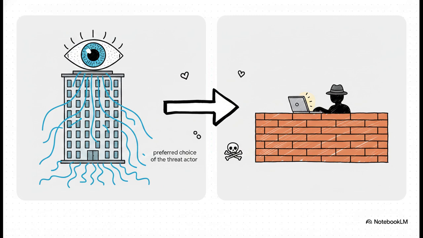Think about it. If you're trying to run a covert political influence campaign, you absolutely do not want to send all your generated propaganda through a corporate API that tracks everything you do and can shut you down in a second. No. You want a model you can download, run on your own hardware, and control entirely. That makes open source the primary vehicle for this specific kind of threat.